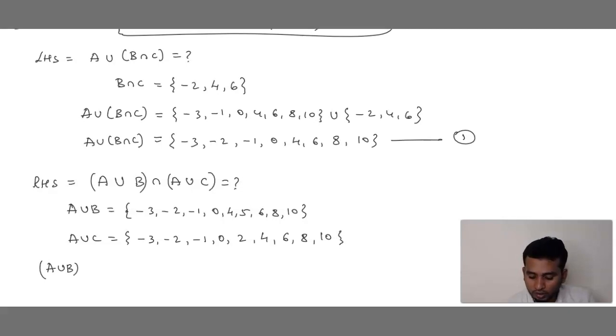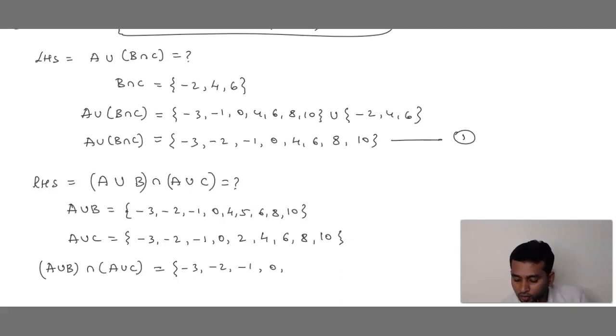Now what should we do? A union B intersection A union C. In these two we have to find the common elements. Minus 3 is there, yes. Minus 2, yes. Minus 1, yes. 0, yes. After that we have 4 in A union B; here 4 is there? Yes. 5, no. 6, yes. 8, yes. 10, yes. So this is equation 2.